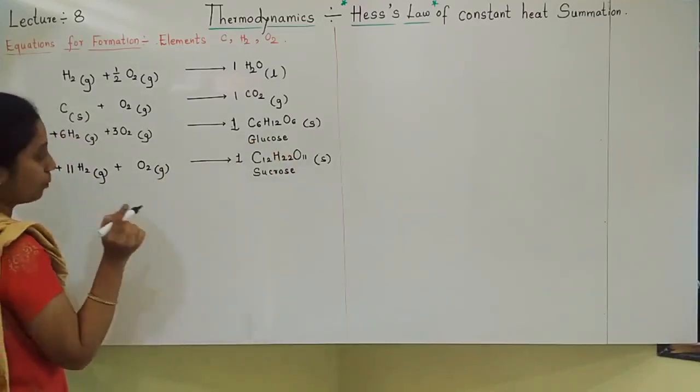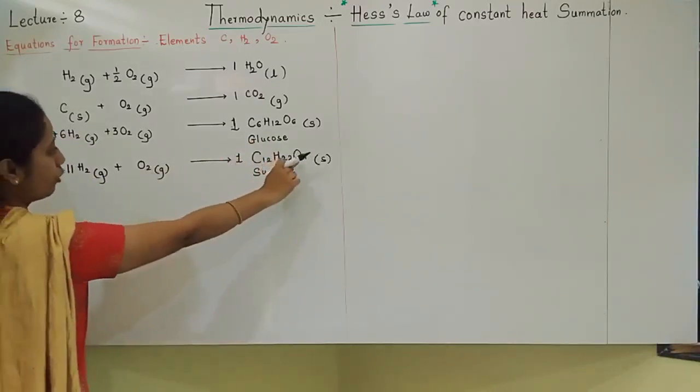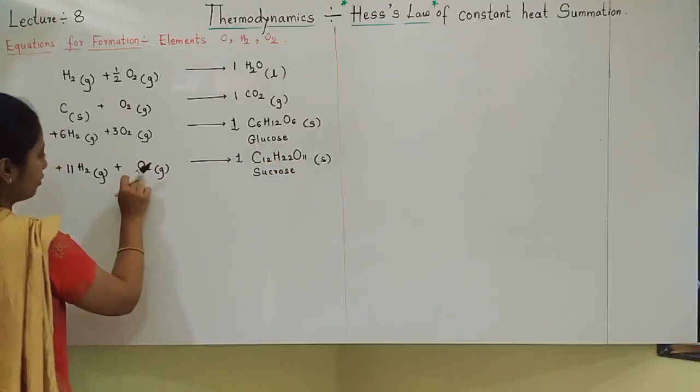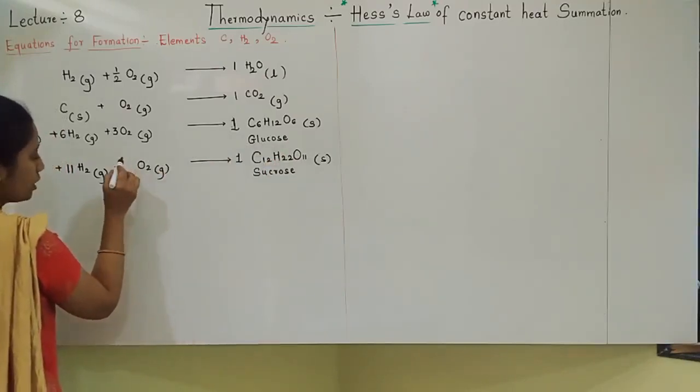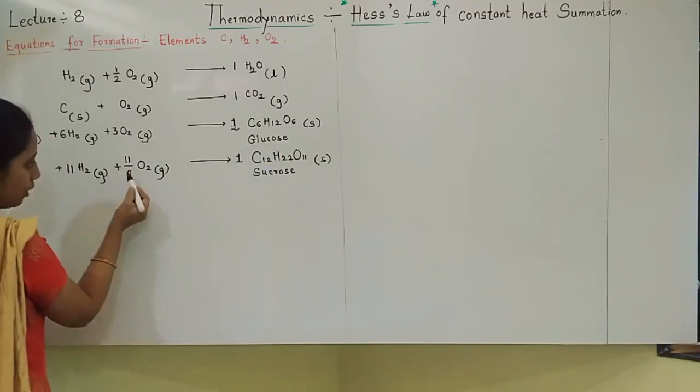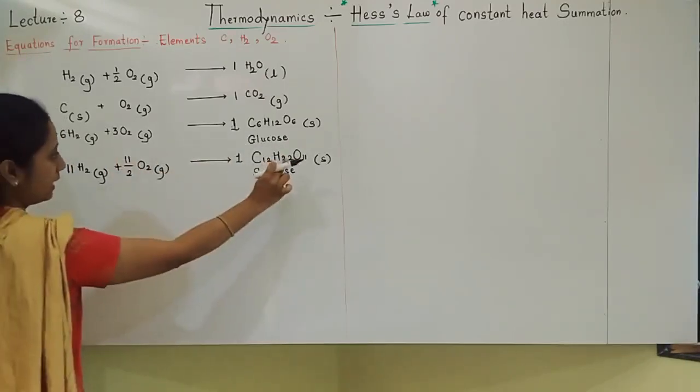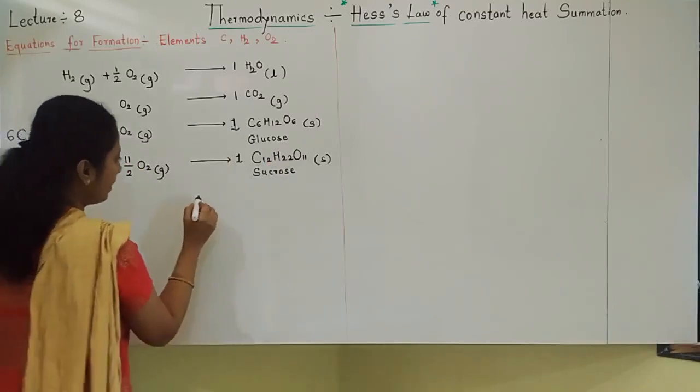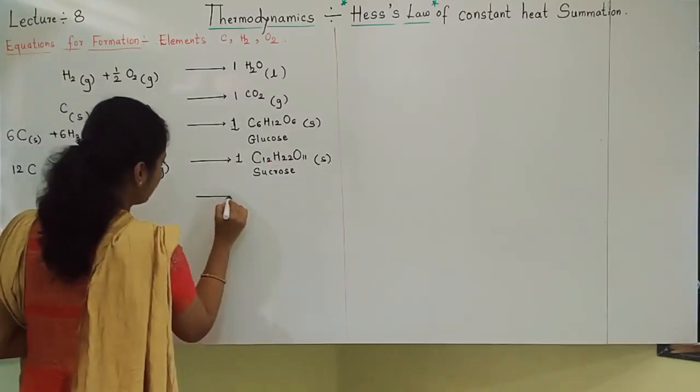Now here see the things properly. Oxygen I want on right side 11, but here is already O2. Now which number should I write? See here, 11 by 2 I will write, because 2 will get cancelled and finally I will get 11 oxygens. Make practice of writing the equations.